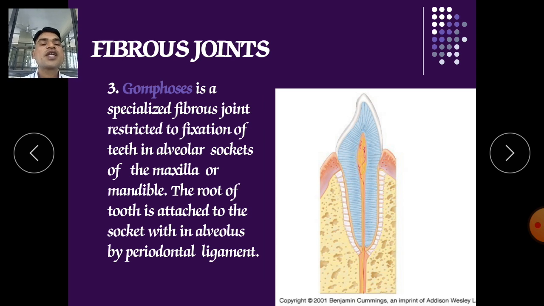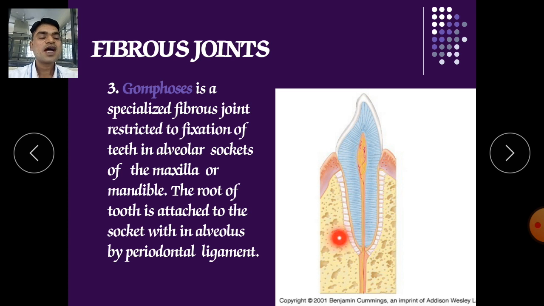Next is gomphosis. It is a specialized fibrous joint restricted to the fixation of teeth into the alveolar socket. This is the alveolar socket of the gums, where the tooth can be fixed. It is an immovable joint. When it starts to move, it means your joint has become loose.